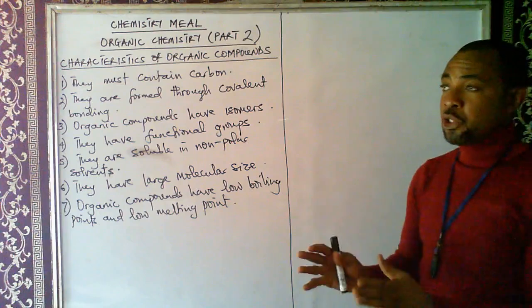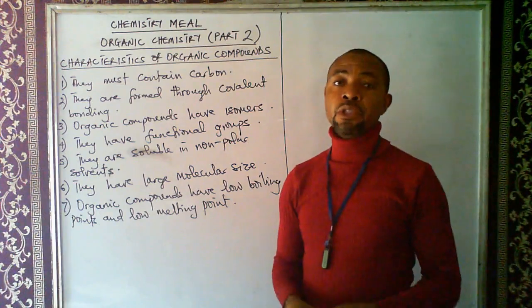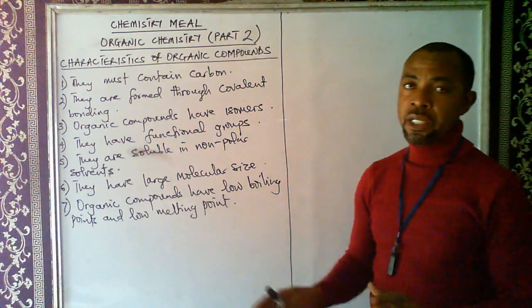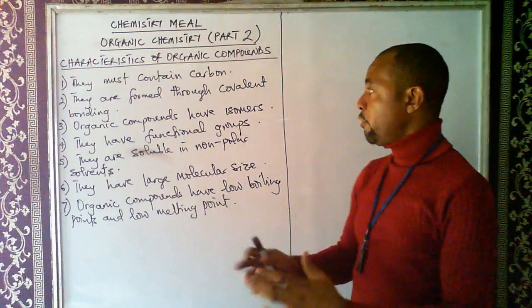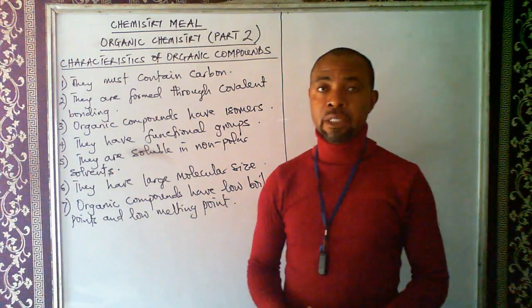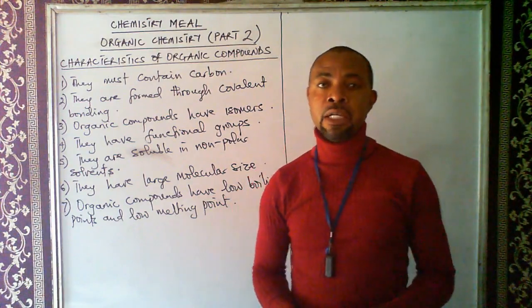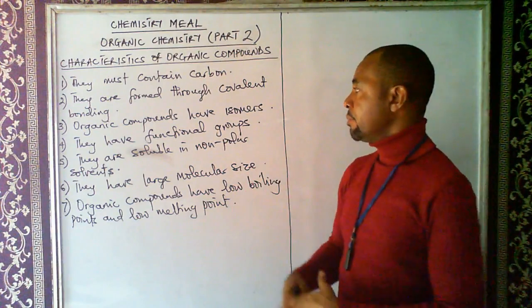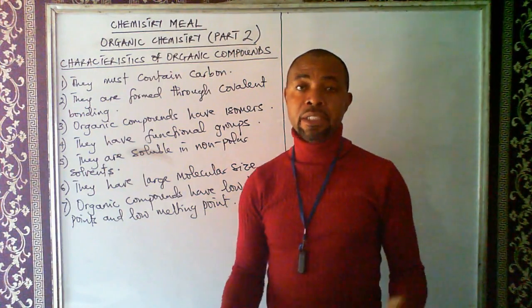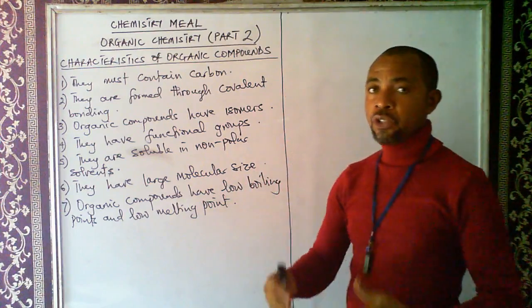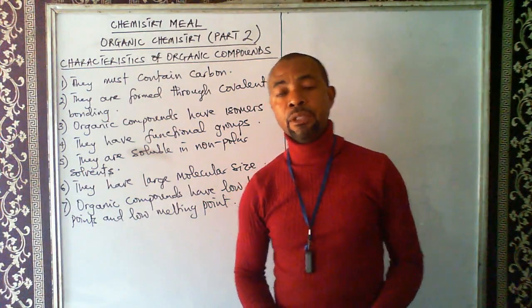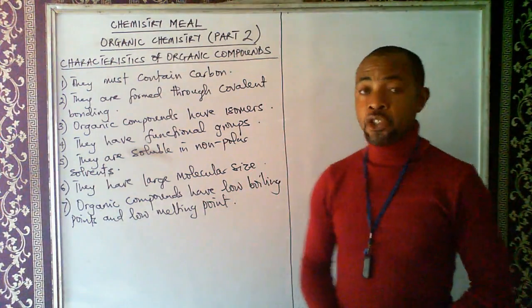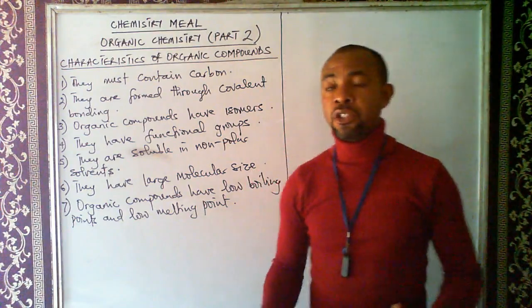So these are the seven characteristics. Number one, you must note that all organic compounds must contain carbon. It's a must. If there is no carbon, it's not an organic compound. Number two, they are formed through covalent bonding. Then they have isomers. They exhibit isomerism, which we are going to see in the course of studying organic chemistry. Then they have functional groups.